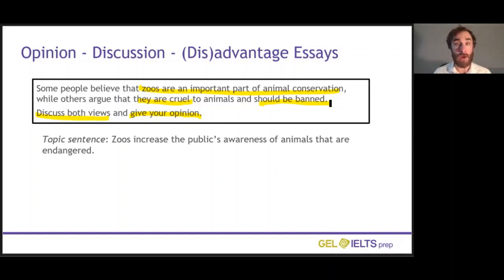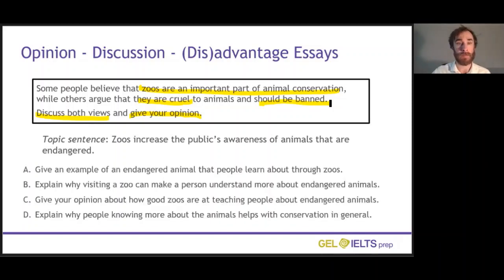Now let's think about how I can support this topic sentence. I'm going to show you some ideas for sentences. So here are 4 ideas for things I could do to support this topic sentence. 3 of them are good, but 1 of them is not so good. Look at the first question below this video and choose the idea, A, B, C, or D, which would not be good to support this topic sentence. Choose the correct option now.